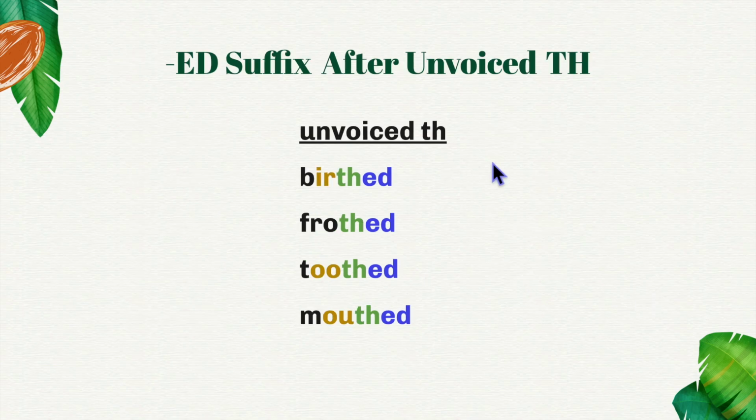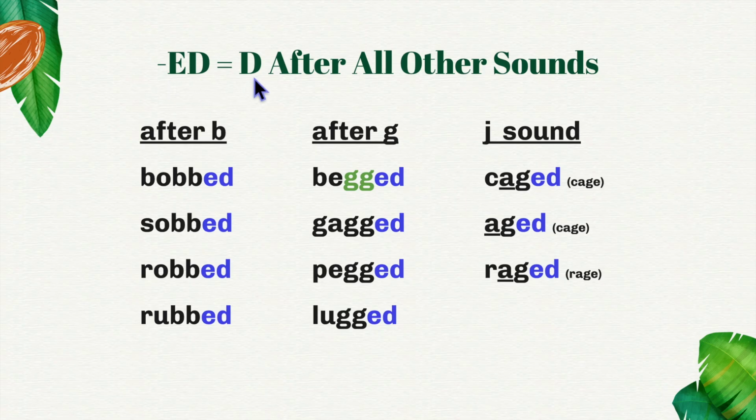Finally, ed sounds like a T after the unvoiced sound, which is th. IR says ir, so this is birthed, frothed. This says ooh in this word, toothed. OU says ow most of the time, mouthed. The suffix ed is pronounced like the letter D after all other sounds.